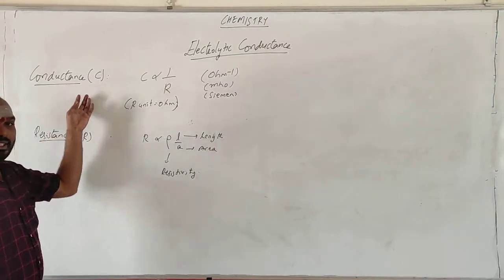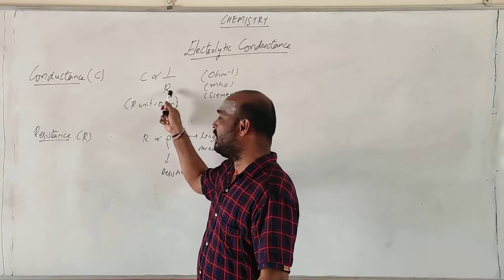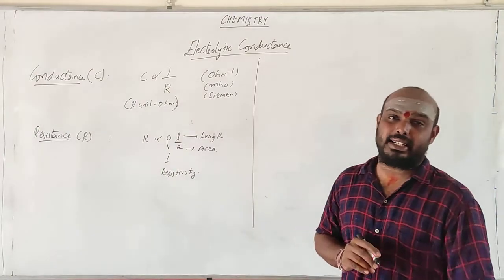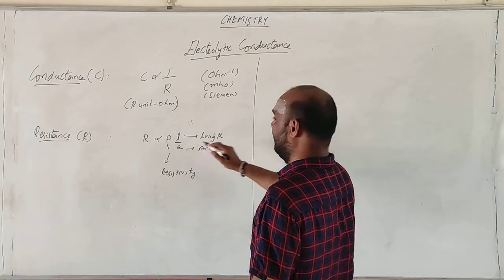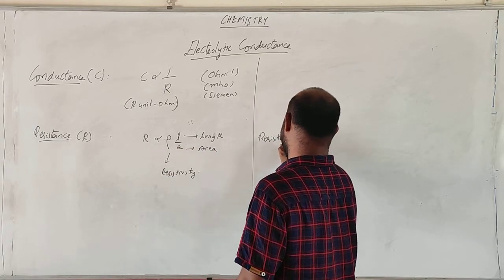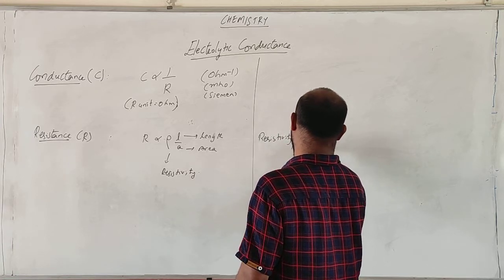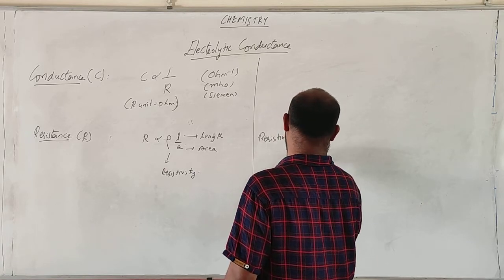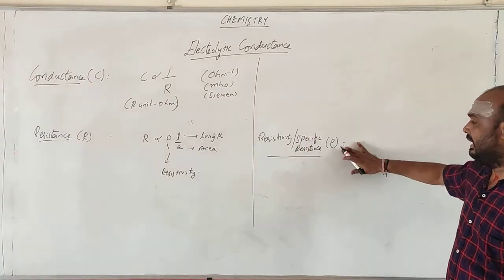These two terms we can say in terms of metallic conductors. Okay, conductance is inversely proportional to resistance. Now, if we talk with respect to the electrolytic conductors, here resistance is related to resistivity or specific resistance, and we know that the symbol is rho.